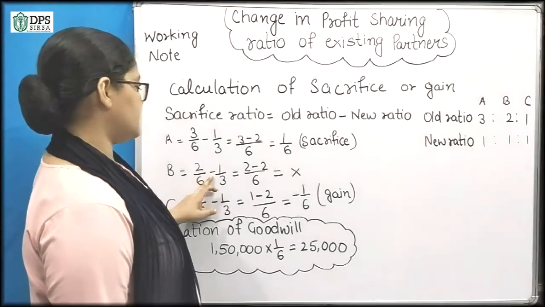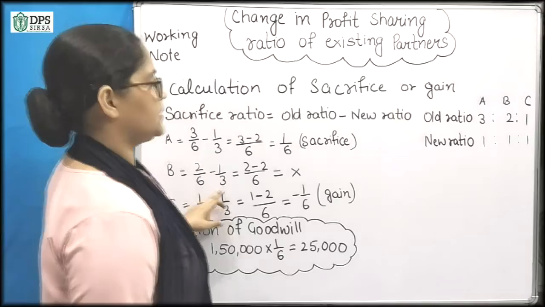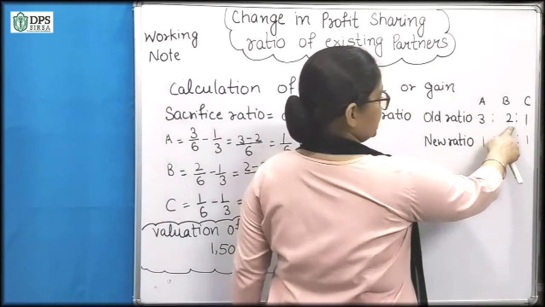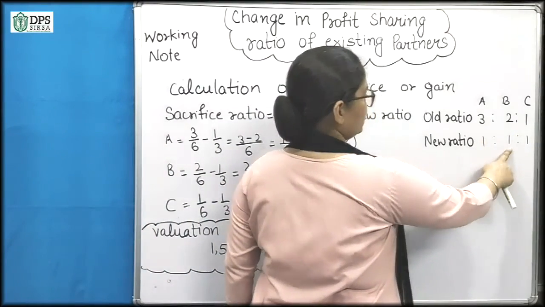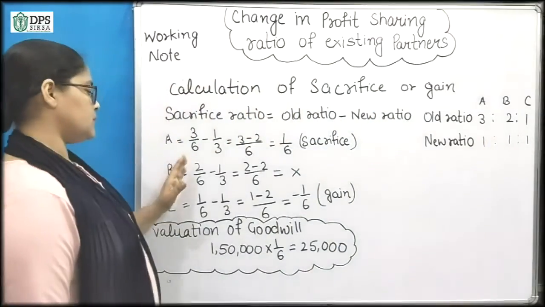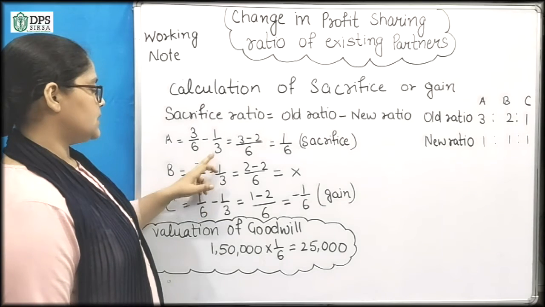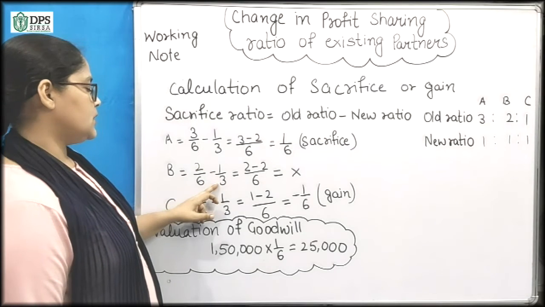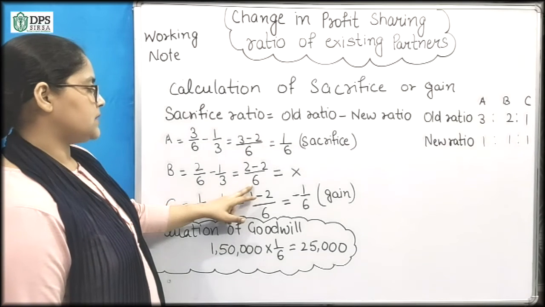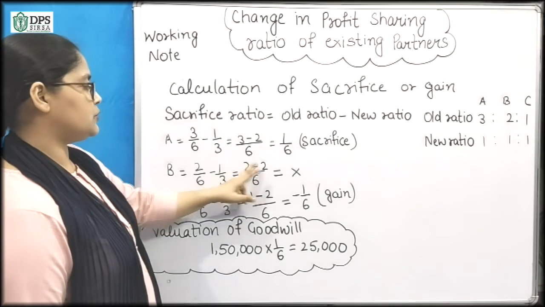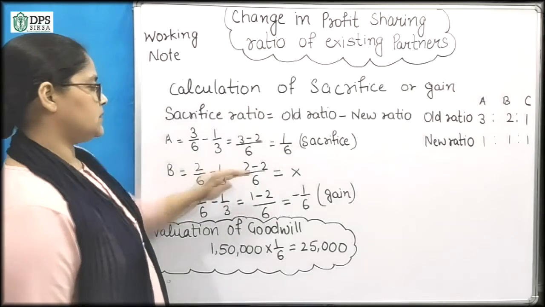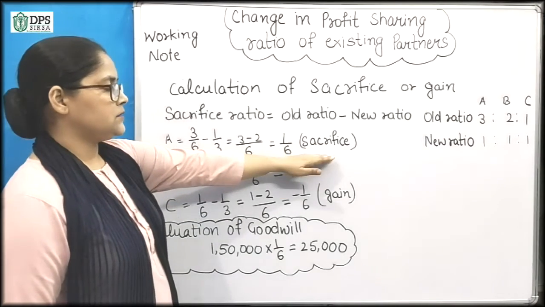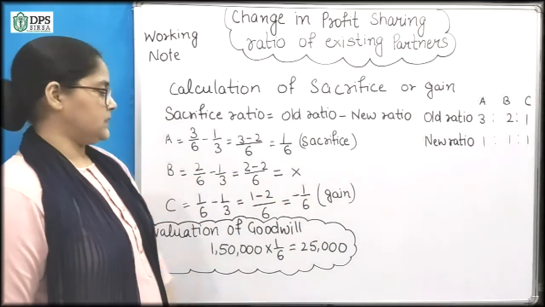2/6 minus 1/3. The old ratio is 2/6 minus the new ratio 1/3. So we will take LCM 6. Now we have 2 minus 2. So here B is neither sacrificing nor gaining.